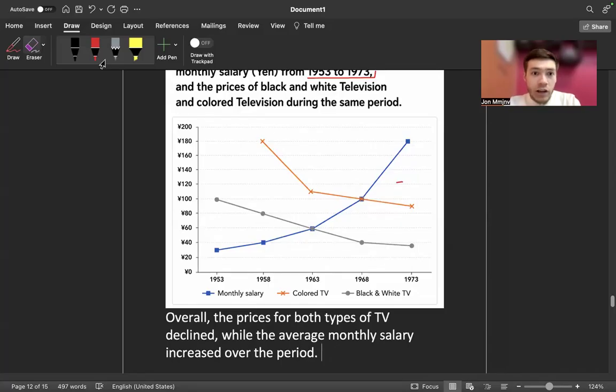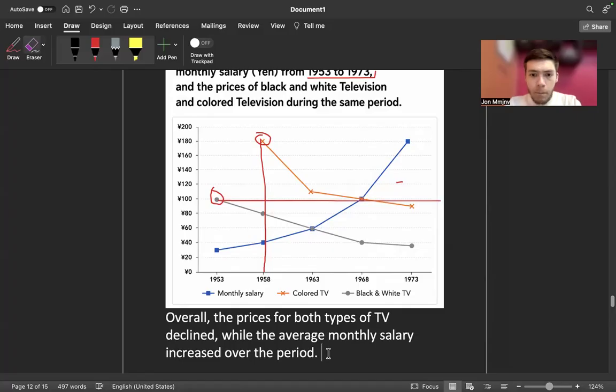Now we mentioned the ranking. So as you can see, until 1958, we only had black and white option, and then this emerged. So this increased from 180 to the starting point of this one.